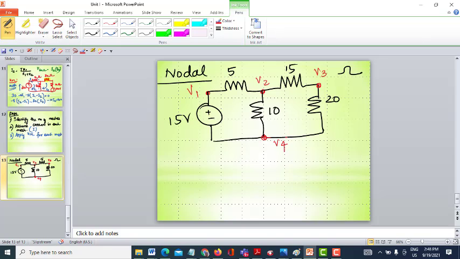So first identify the number of nodes, then give the potential for each node, and number 3 is, assume any one of the nodes to be the ground node. First identify the nodes.